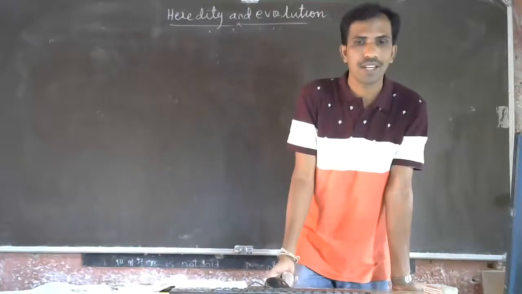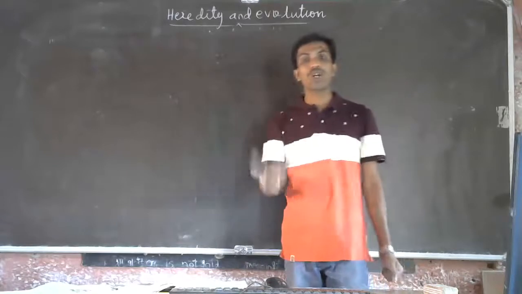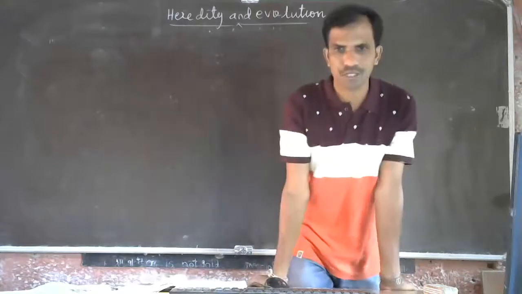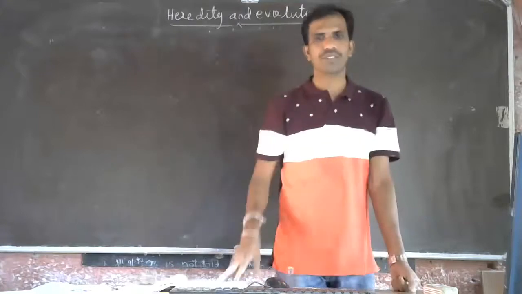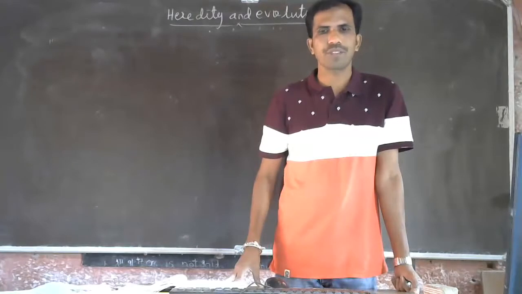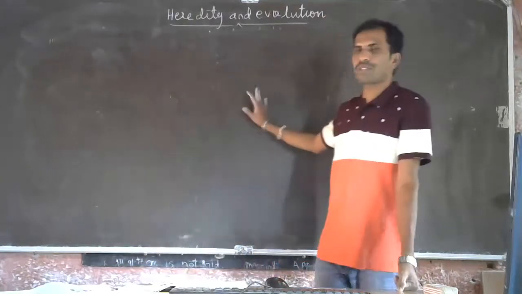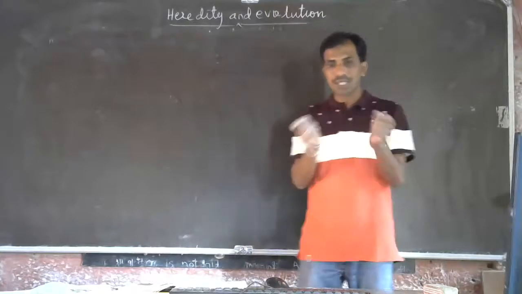Chromosomes control all the metabolic activities of the cell; DNA controls all the activities of the cell. So all these are the importance of DNA. I hope you understood the DNA replication process and the importance of DNA.